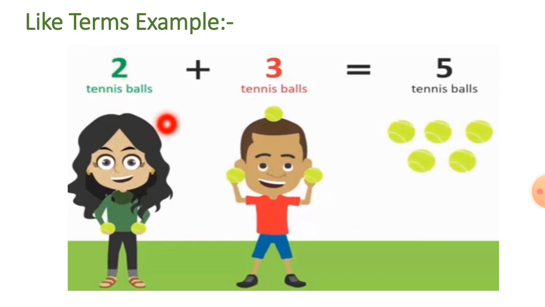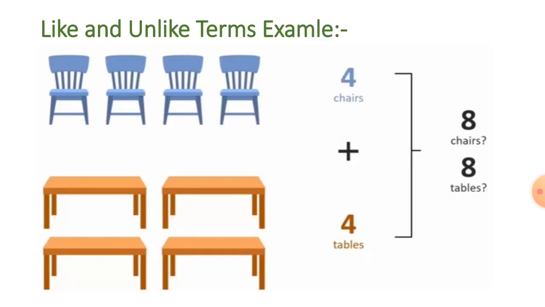Now we are going to add these two. 2 plus 3, we will get 5 balls, 5 tennis balls. Now we can count this: 1, 2, 3, 4, 5. They are the same balls and the same colors, so we can count it as 5 tennis balls. It is like terms because they have the same ball.